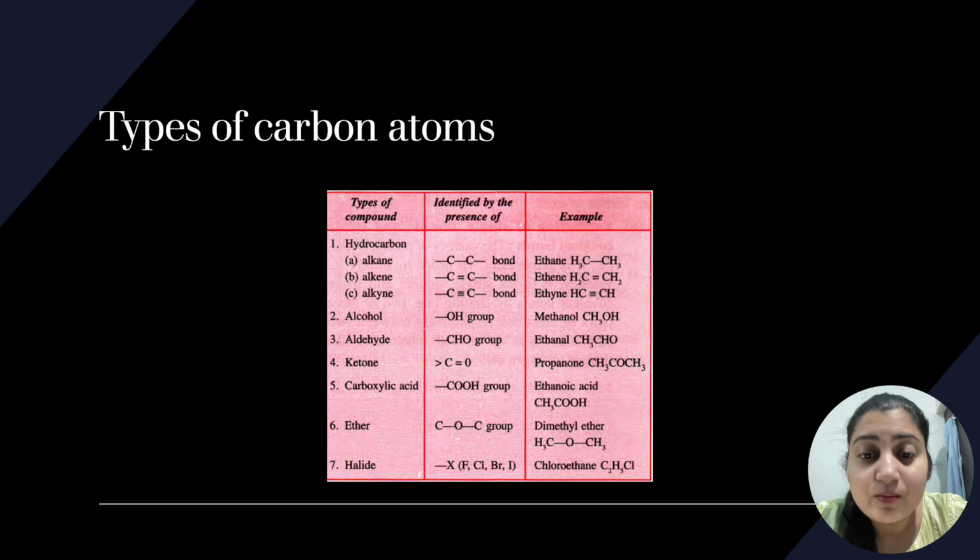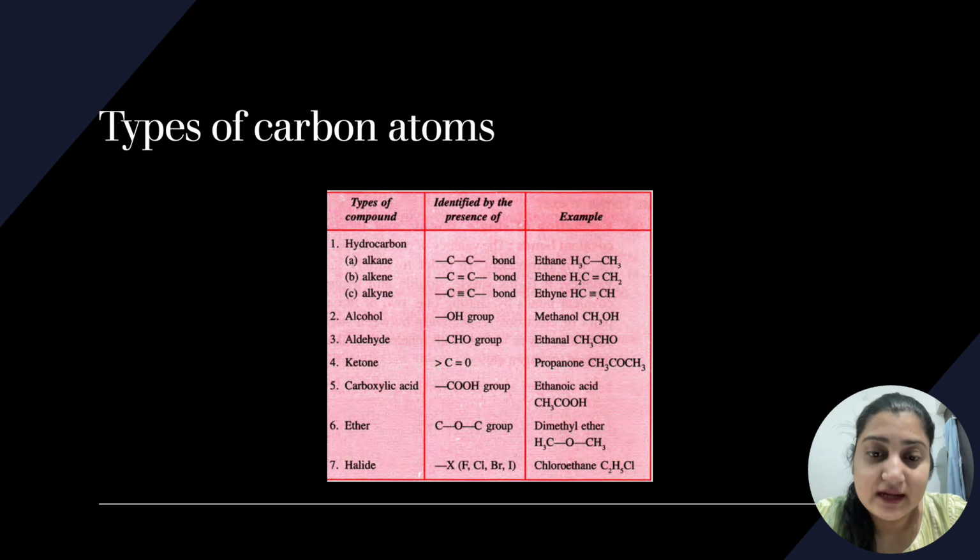Ketones means a carbon having a double bond with oxygen, that is a ketone. So over here you can see one will be added at the end. And carboxylic acid has a COOH group, so at the end oic acid is added. Ether is C single bond O, then single bond C. So this group is actually called ether. You can call it dimethyl ether, diethyl ether, anything like that.